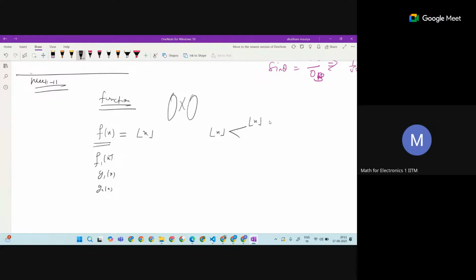Whenever you are given 2.1 and find the floor, let's say I am giving x equal to 2.5. That means I am substituting 2.5 in this function in place of x. Where there is an x, I will substitute 2.5. So this is an expression, some expression is given, but it is implicit.